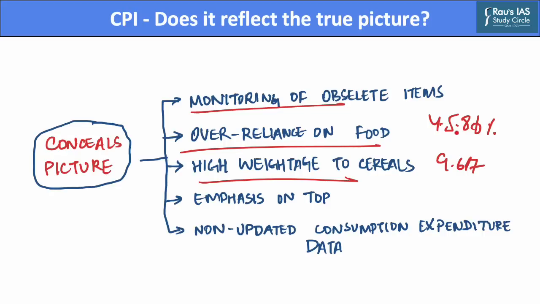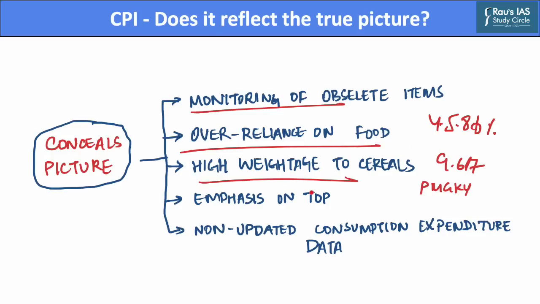Also, this paradigm shift in dietary habits has undoubtedly manifested over the past decade, and this has not been accounted for in the consumer price index. Further, due to Pradhan Mantri Garib Kalyan Yojana, the requirement of cereal expenditure has substantially reduced for a large segment of the population. And this modified consumption pattern should be accounted for in the CPI as well.